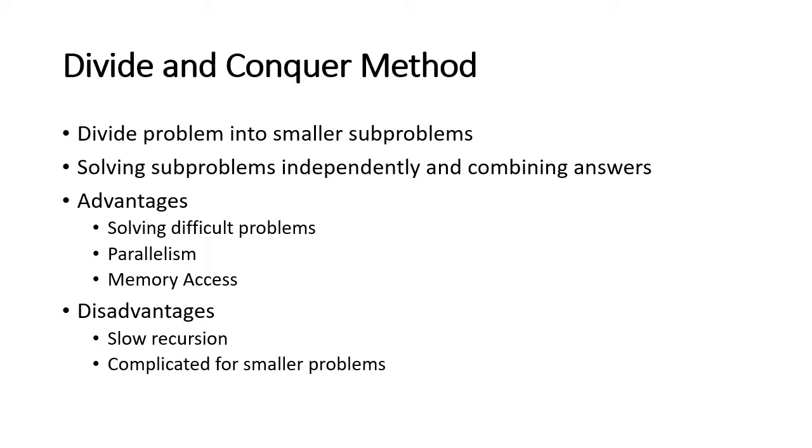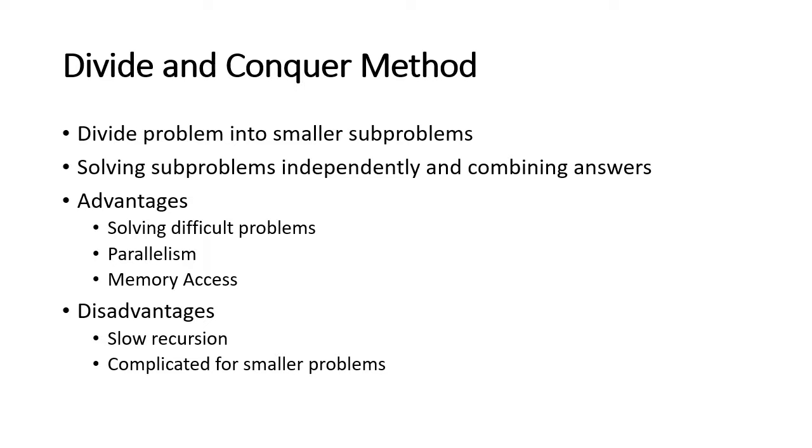When you want to execute it, I have to take the whole program into the main memory. But when I divide that problem into sub problems, I just take a small part of my big problem into main memory. So this is also one of the advantages of divide and conquer.